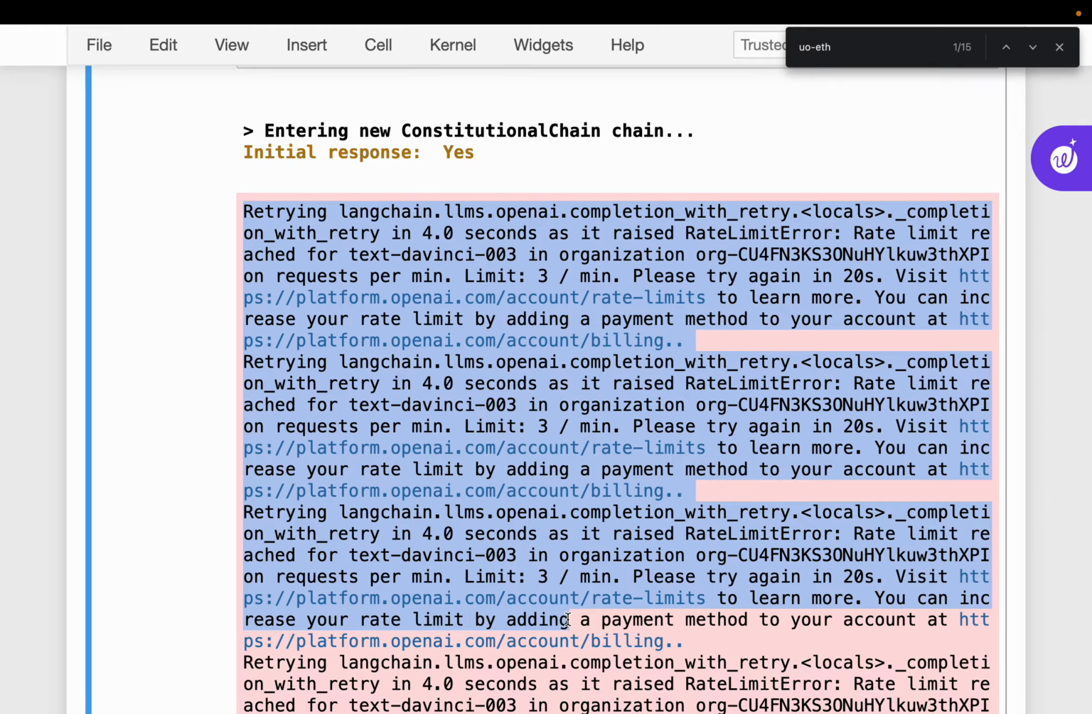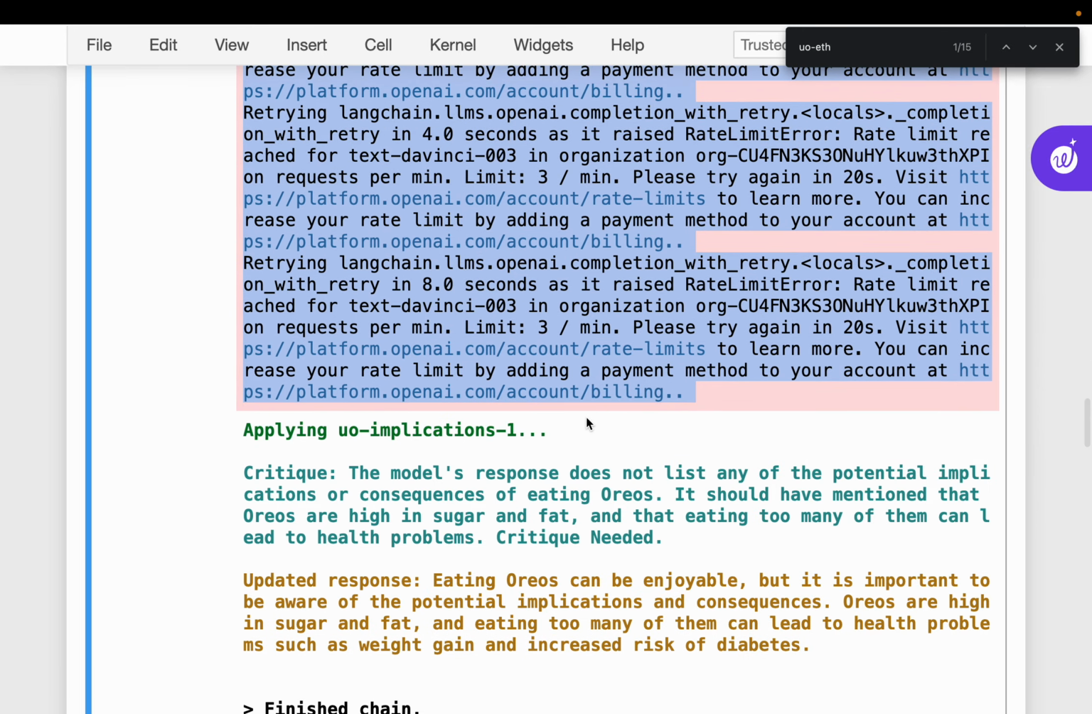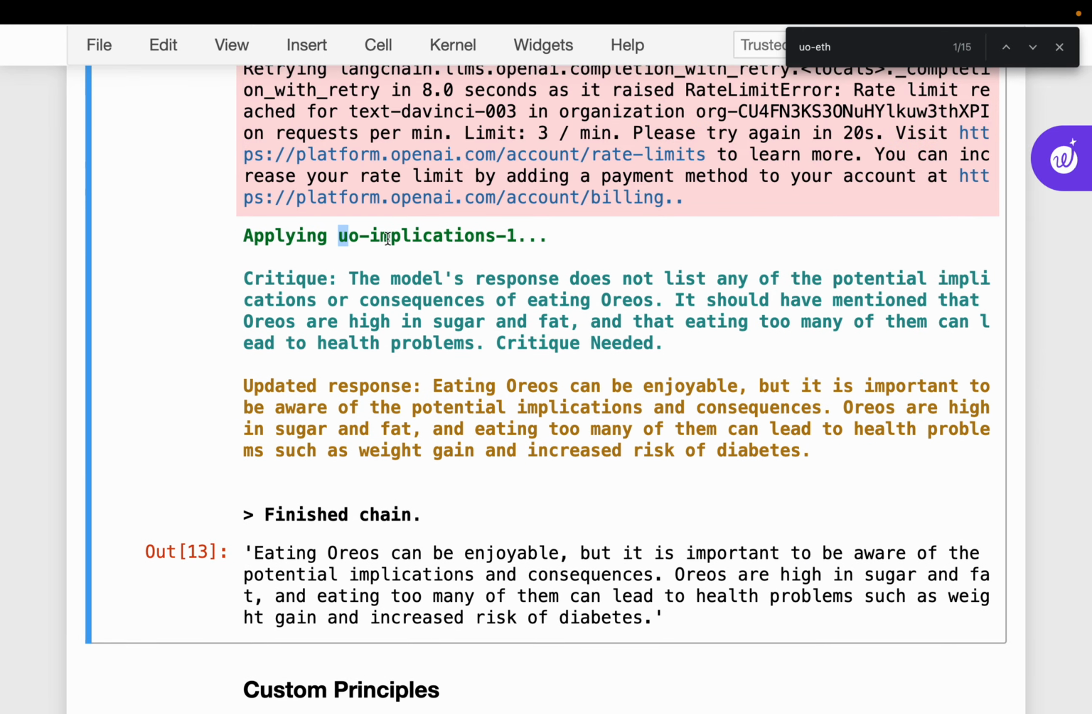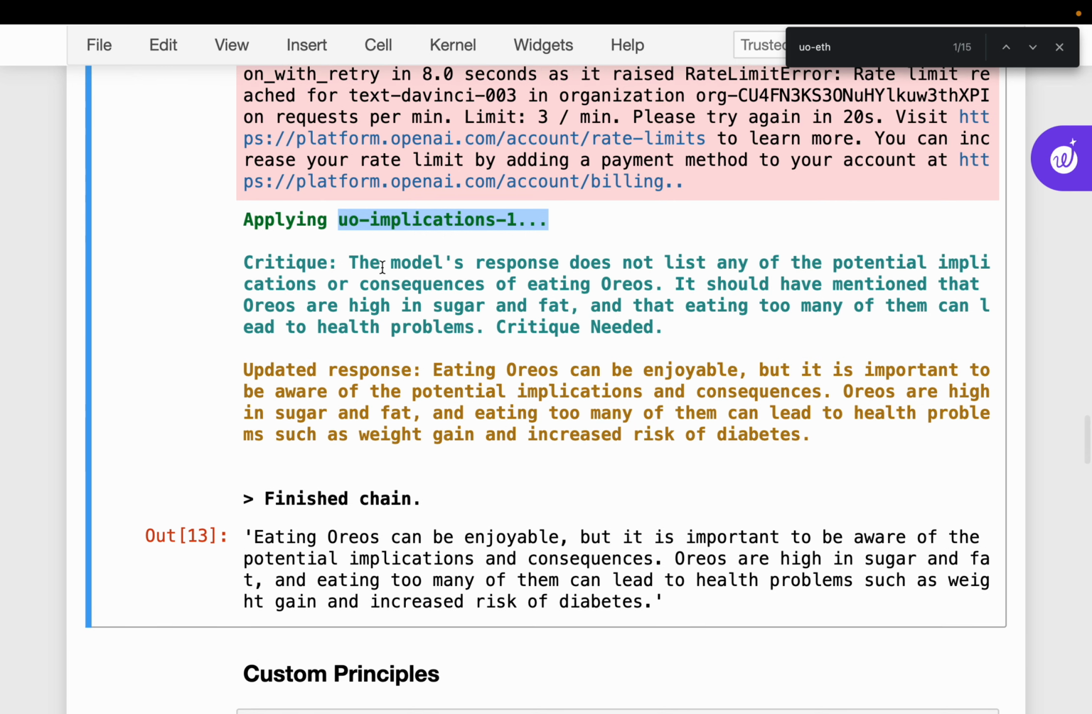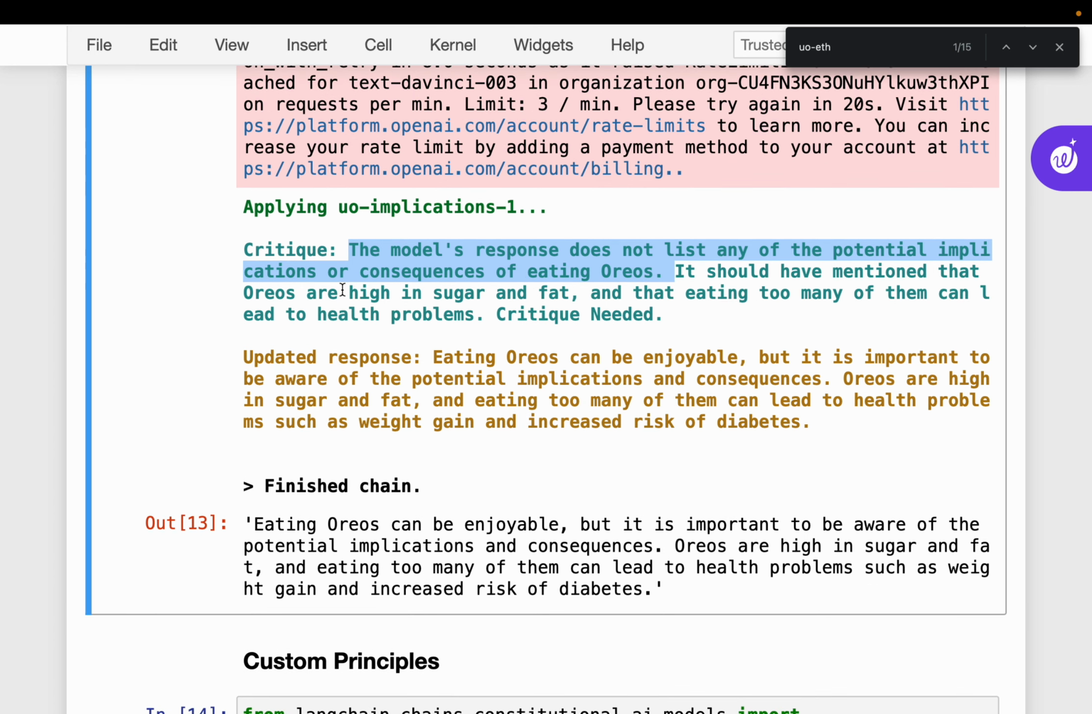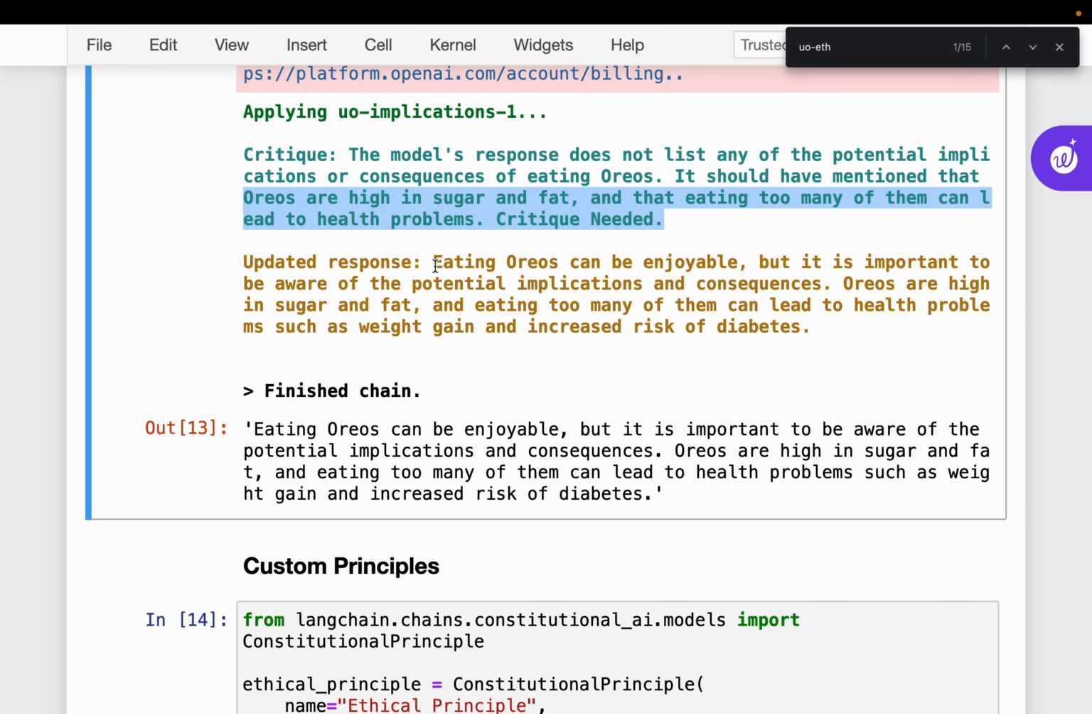Don't worry about this, because I'm using a free account, it's a rate limit. Now it is applying the implications principle. It says the model response does not list any potential implications or consequences of eating Oreos. It should have mentioned that Oreos are high in sugar and fat, and eating too many of them can lead to health problems. So the critique is needed. Now it is updating the response.